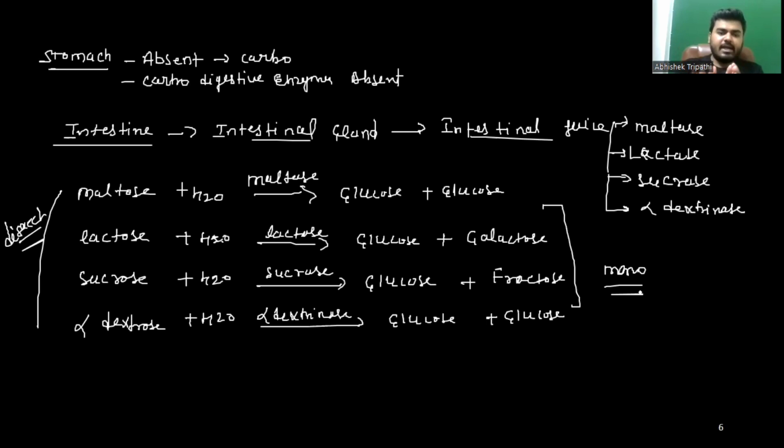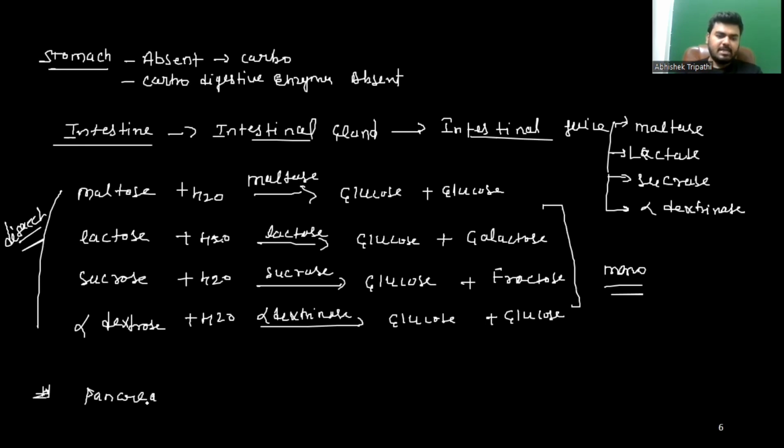So what happened here, guys? In the mouth region, polysaccharide in complex form, like starch, is converted into disaccharide. But not complete hydrolysis occurs, only 30% hydrolysis occurs. One another important gland plays a very important role, known as the pancreas.